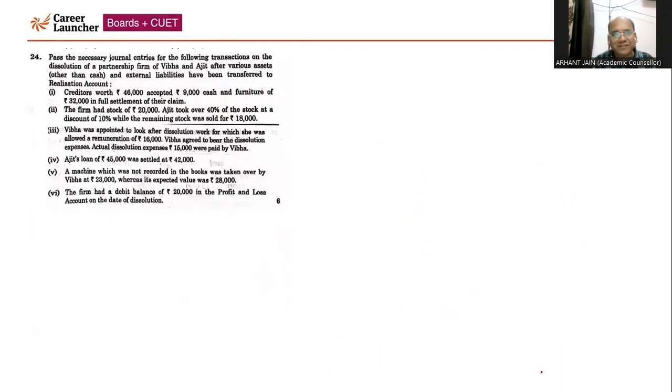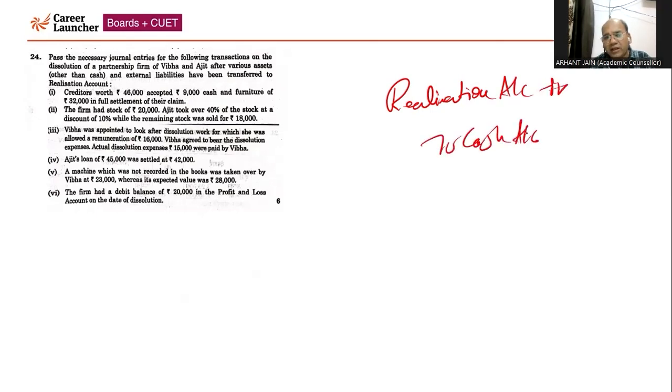Now coming to next. Question number 24 is with respect to passing the journal entry in case of dissolution of the partnership firm. The first case: creditors of 46,000 accepted 9,000 cash and furniture of 32,000 for settlement. When the assets and liabilities are settled, there will be no journal entry. But since you are making a payment of 9,000, the first entry will be realization account debit to cash account. Only this entry will be done in the first case, 9,000.